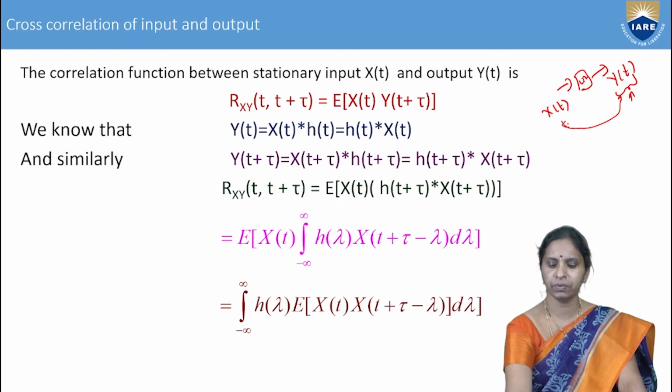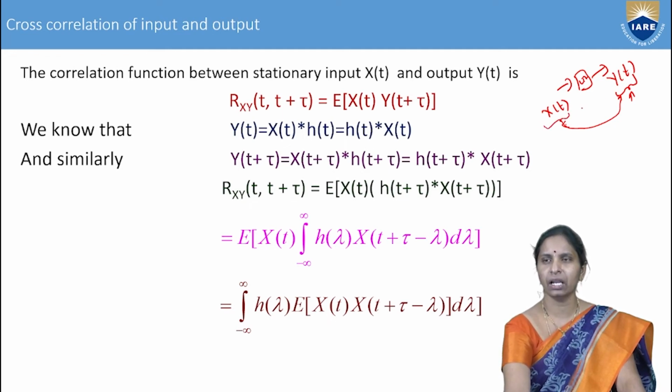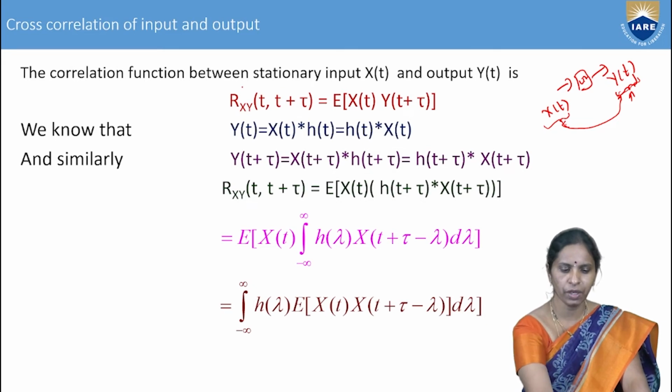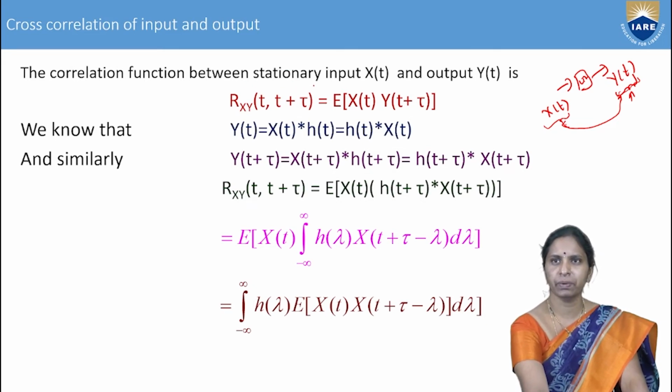Cross is nothing but between two different signals. Correlation is nothing but measuring the similarity. So, measuring the similarity between the applied input signal and the response of the system is called cross correlation of input and output. Now, I want to calculate the cross correlation between the input x of t and the output y of t. You have to take two different signals, the input and output. So, R_xy of t comma t plus tau is nothing but the expectation of x of t into y of t plus tau.